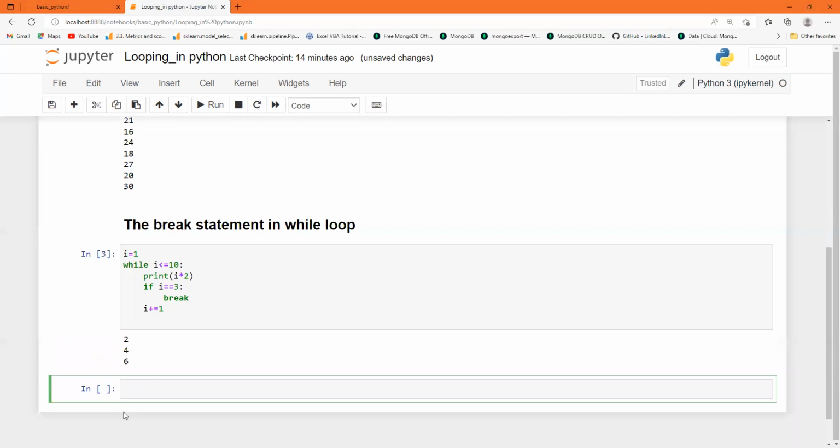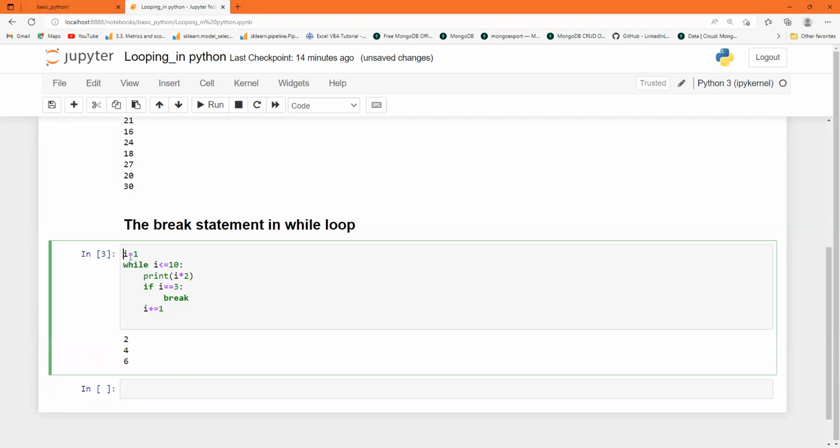It will give only 3 values. That means, guys, first the value of I is 1. Then it will check this while condition: 1 is less than 10. Obviously it is less than 10. Then it will go to the print statement. It will give you I star 2, which means 1 into 2 is 2. So the first output is 2.